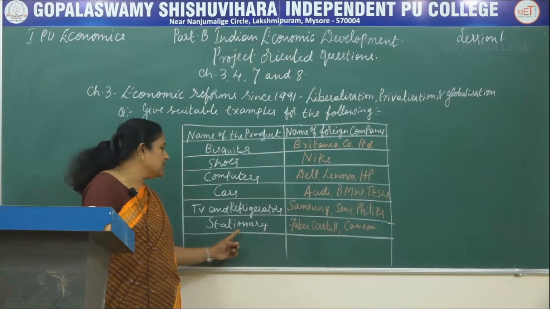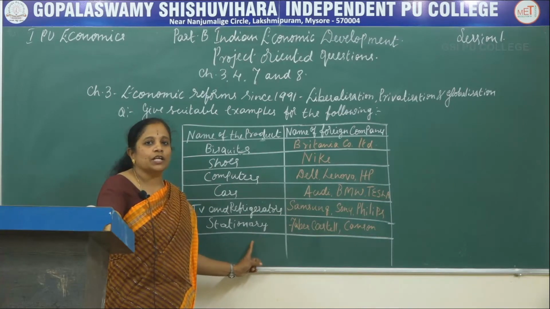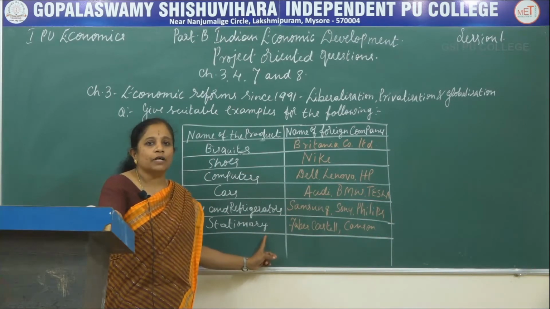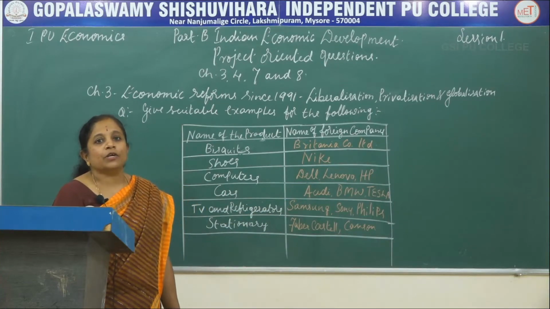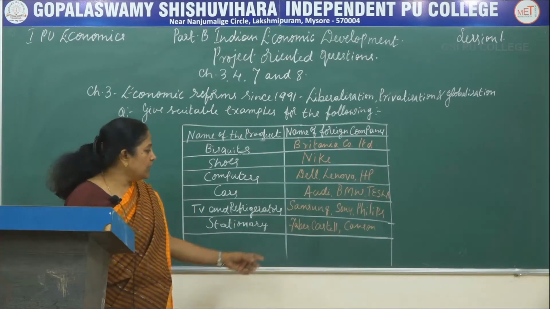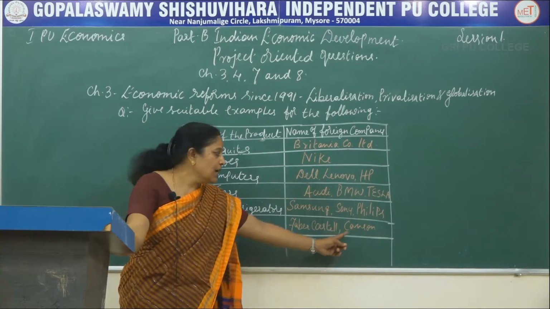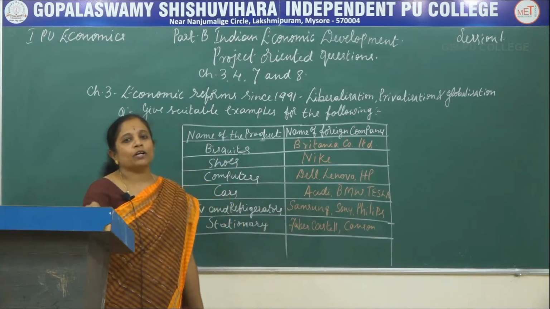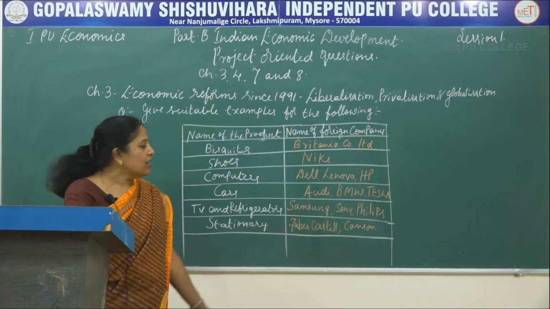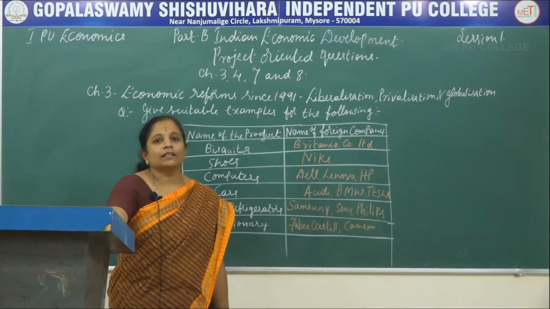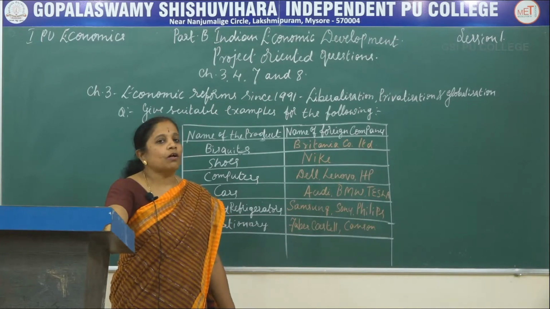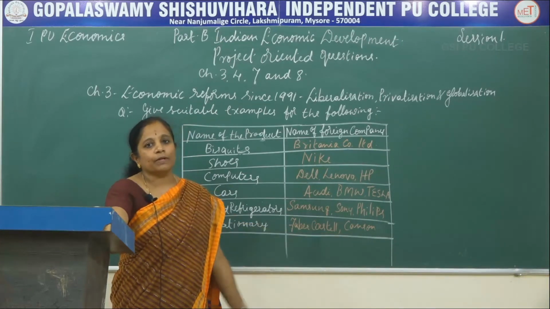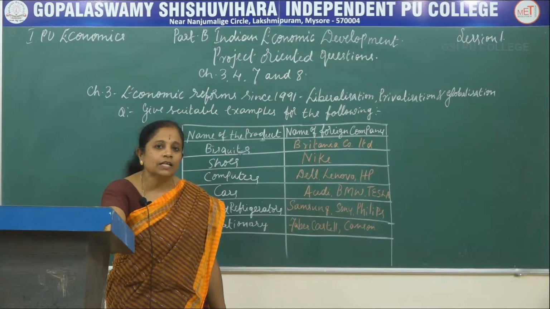The last one is stationery. So stationery includes all types of shelves, boards, and also educational equipments. So here we have Faber-Castell and Canson. The two important foreign branded companies are Faber-Castell and the Canon company. Other than that we have Parker pens also. All these belong to the foreign companies that are selling their products in India.